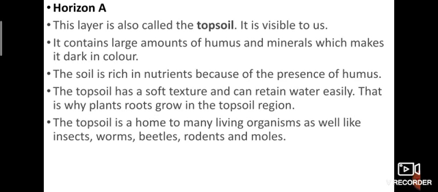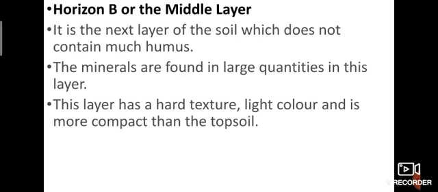Living organisms such as insects, worms, beetles, rodents and moles live here. This is the home of these types of creatures. For example, the home of worms is the horizon A layer. Next one, horizon B. It is the next layer. It does not contain humus. The minerals are found in large quantities in this layer. It has a hard texture, light color and is more compact than the topsoil.